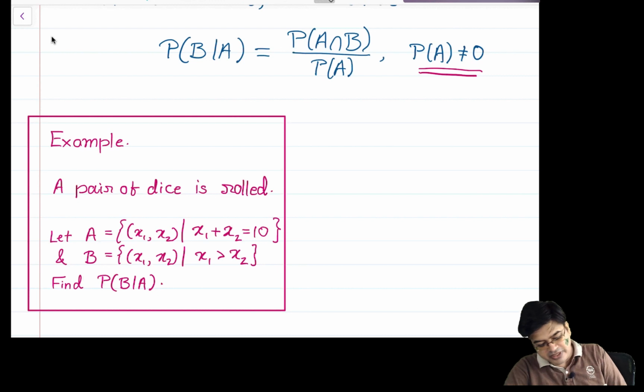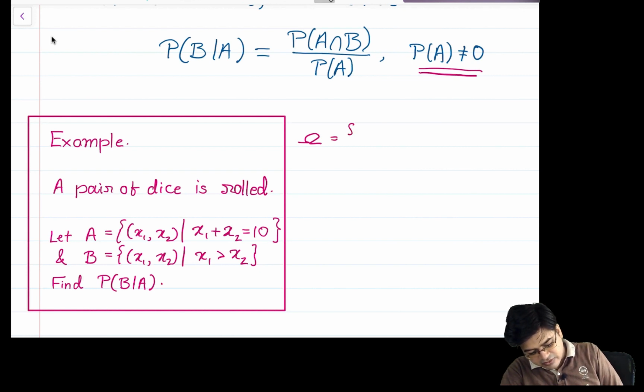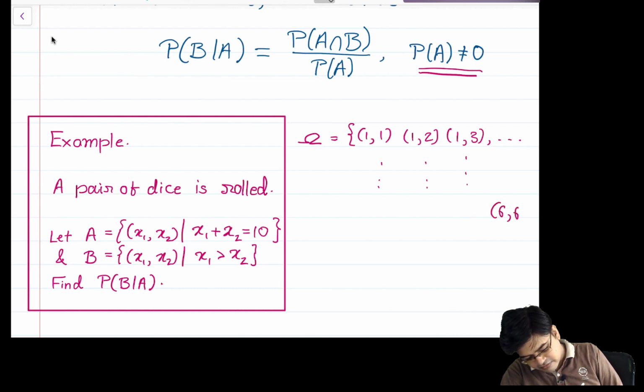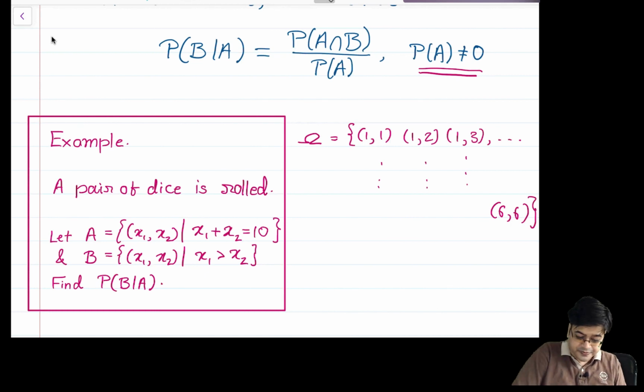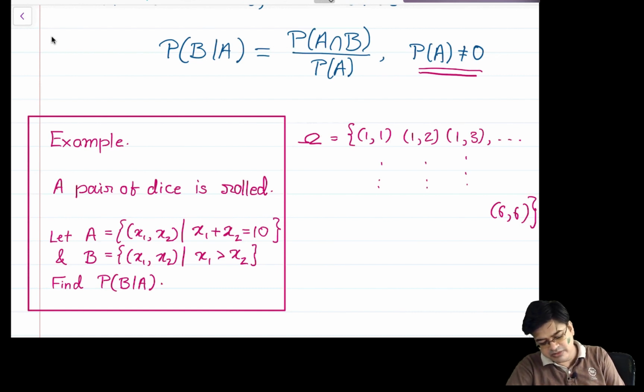So essentially what we are saying here is, because a pair of dice is rolled, my omega sample space will have all outcomes starting from 1 1, 1 2, 1 3 and so on up to 6 6. Let us say it's a 6-sided die, so I will have all these outcomes. Total how many outcomes will be there? 6 into 6, so it will be 36 outcomes.